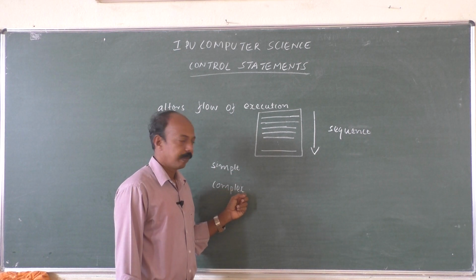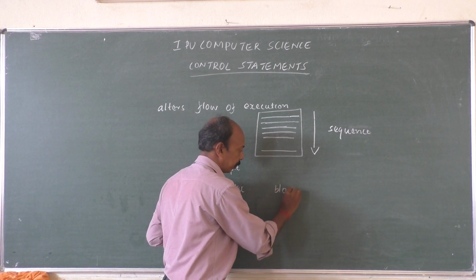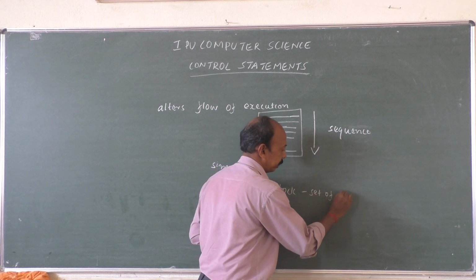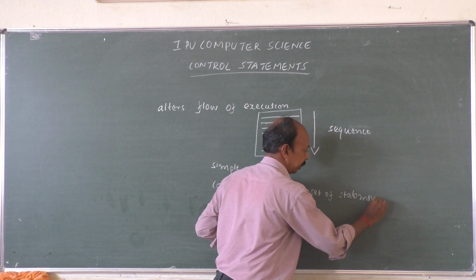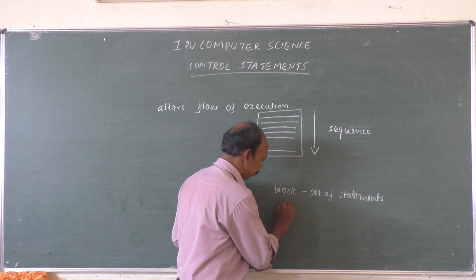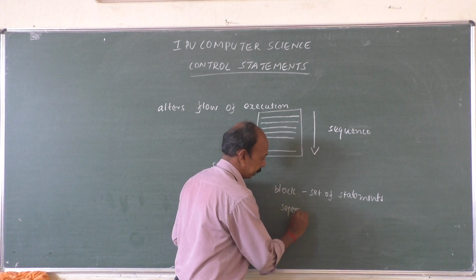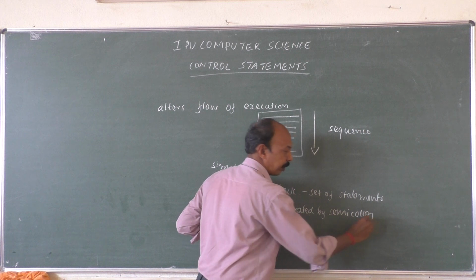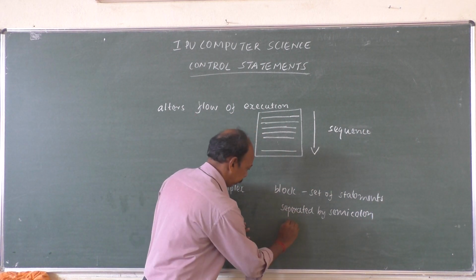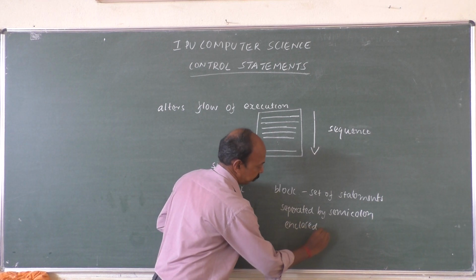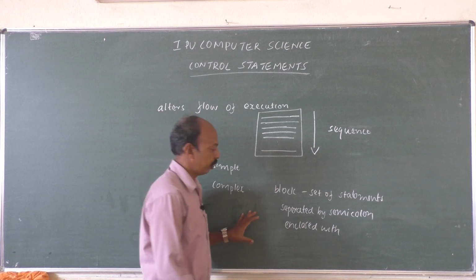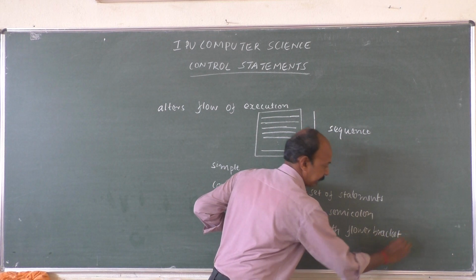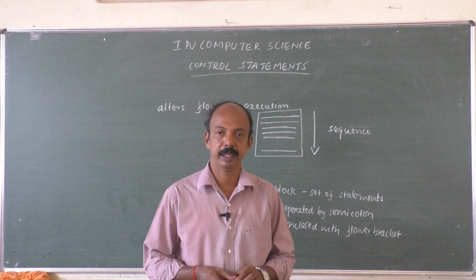Then complex statement. Sometimes we also call it a block. A set of statements separated by semicolon and enclosed within curly brackets is called a block or a compound statement.